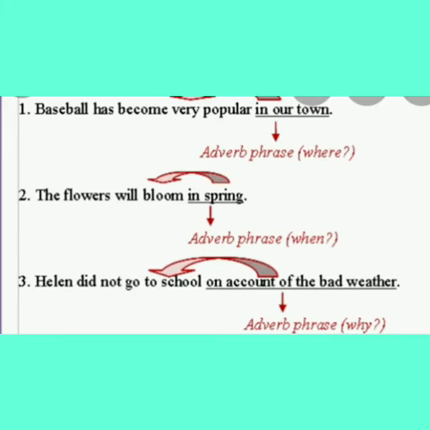Second example. The flowers will bloom in spring. When will the flowers bloom? In spring. So in spring here is an adverb phrase. Third example. Helen did not go to school on account of the bad weather. Why did Helen not go to school? On account of the bad weather. So, on account of the bad weather here is an adverb phrase.